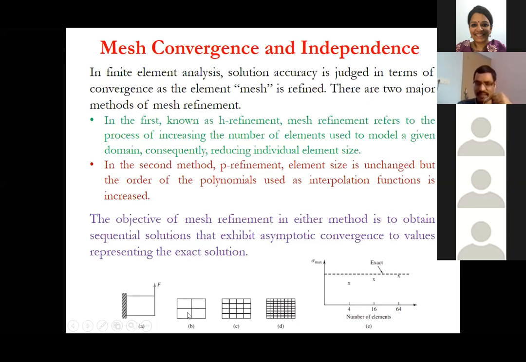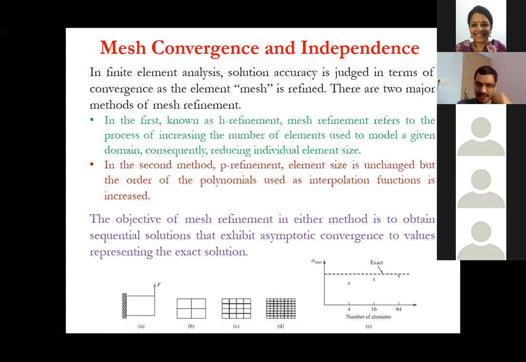Now you basically divide it further. Now from 4 you go to 16 elements. Now you see that the solution is nearing the exact solution. And then you divide it further to 64 and you are very close to the solution, right? So if you say go further to 128, the result may be closer, but even the closer result will not be very significantly different from what you are getting with the 64 elements, right?